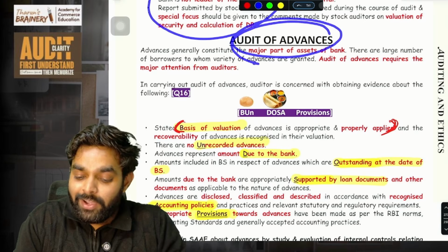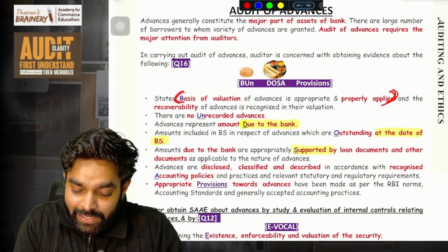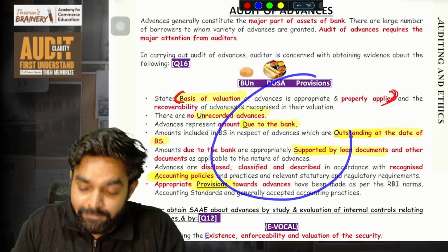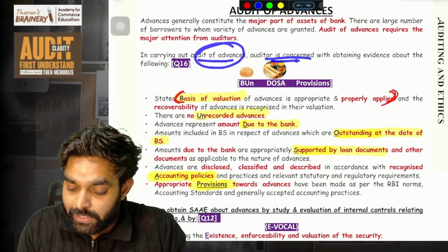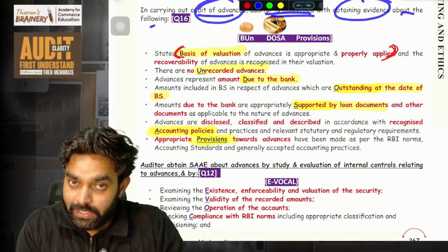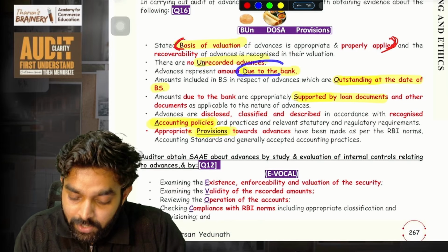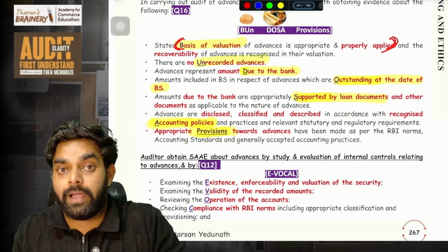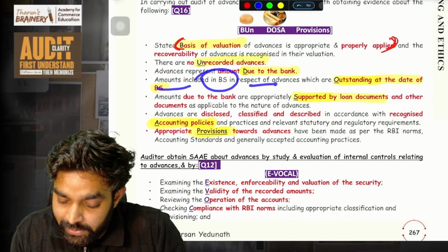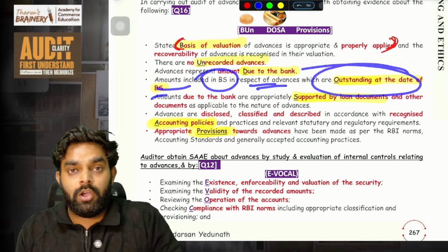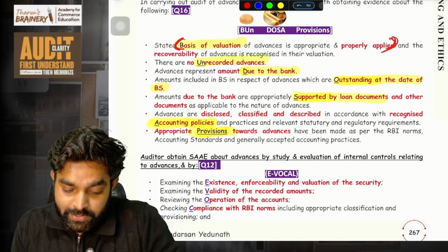Understand? Then now comes audit of advances, another crucial area of this chapter. That is very easy. All these things are very easy: how to do the auditing of a loan given by a bank. In carrying out the audit of advances, the auditor is concerned with obtaining evidence about the following: basis of valuation, and that no unrecorded advances are there. Advances only mean amounts due to the bank, no other amounts are included in advances. Then the amounts included in the balance sheet in respect of advances are actually outstanding. Only the outstanding balance is included in advances. Something that is not outstanding is not included. The auditor has to check that.